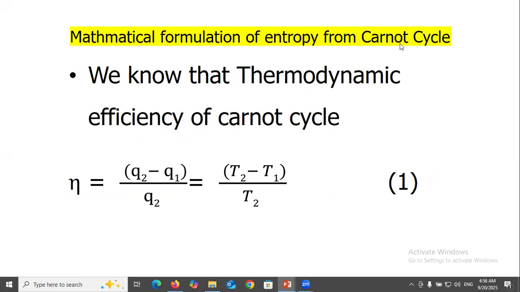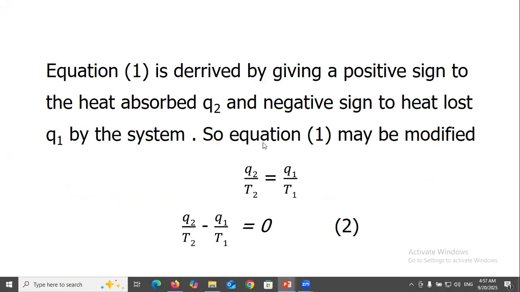Mathematical formula of entropy from Carnot cycle. We know that the thermodynamic efficiency of Carnot cycle, eta equal to (Q2 minus Q1) over Q2, equal to (T2 minus T1) over T2. Equation 1 is derived giving the positive sign to the heat absorbed Q2 and negative sign to the heat lost Q1 by the system. So equation 1 may be